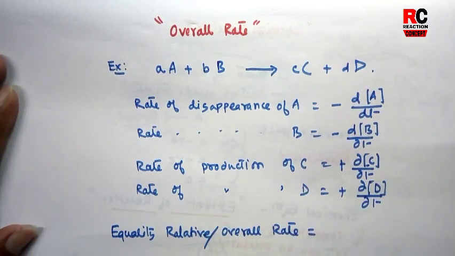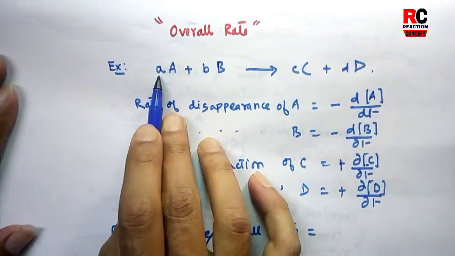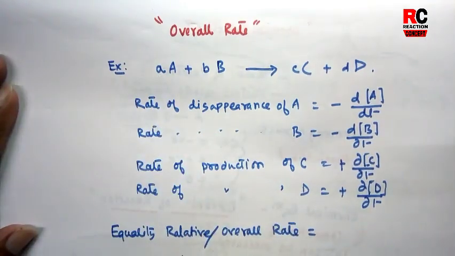Okay, this is generally expressed as minus of 1 by a, where a is the stoichiometric coefficient of reactant A, dA divided by dt.